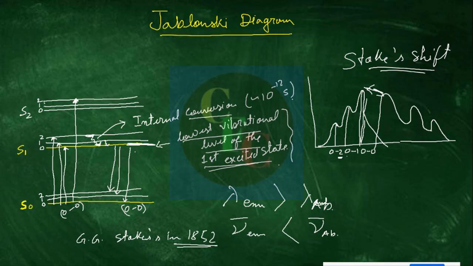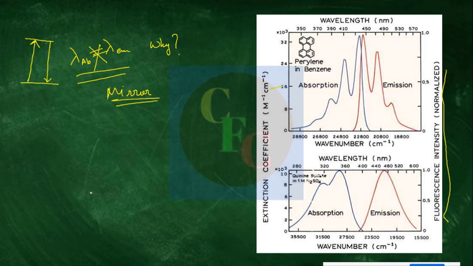Whenever you excite from S0 to S2, it again falls back to the first excited state, equilibrates to the lowest vibrational level of the excited state, and ultimately emission appears from here. Then we will see only one type of line. This is why we see only one hump in the emission spectra of quinine.